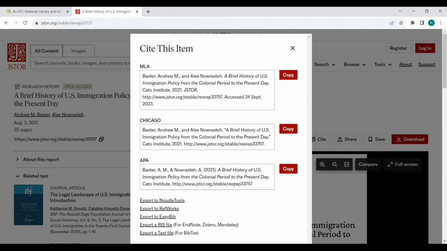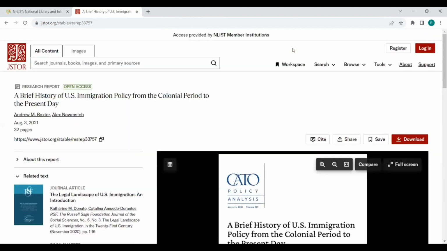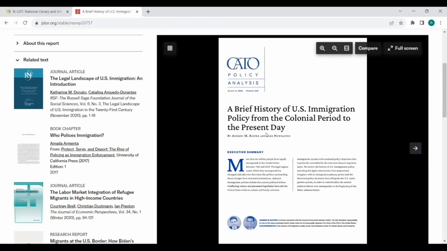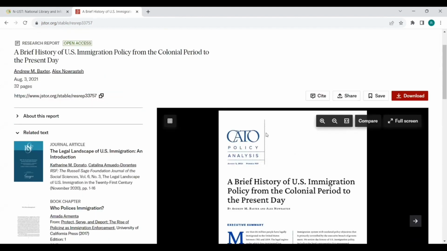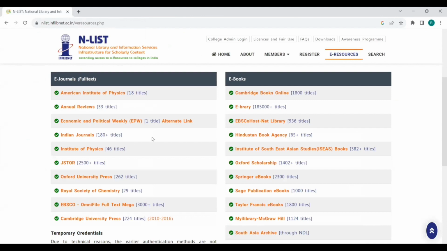If you want to quote or cite this article in your research paper, if your journal requests APA, just copy this one, then you can paste it or use it in your reference section. So it is very easy. That is, it is very much reducing our work. If you want to cite any article according to the format given, you can just copy and paste in your research paper. This is one of the very big advantages provided by this Enlist. That is, you can cite, you can share, you can download, etc.